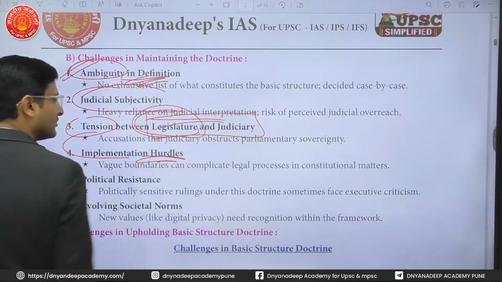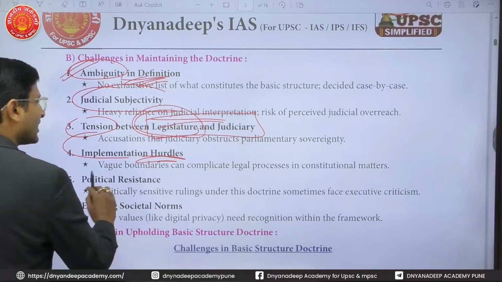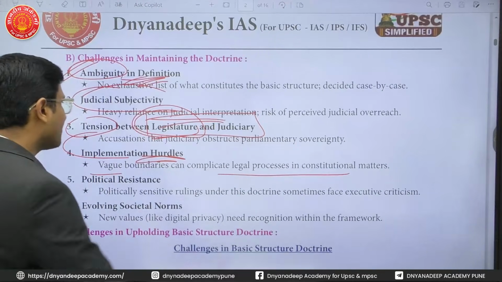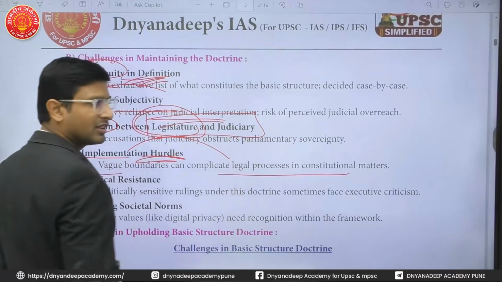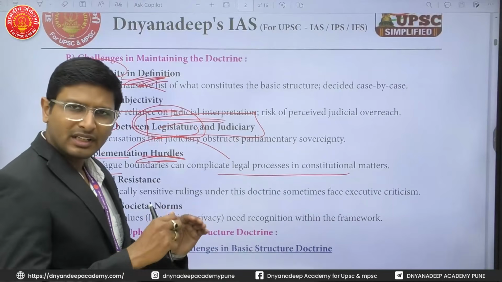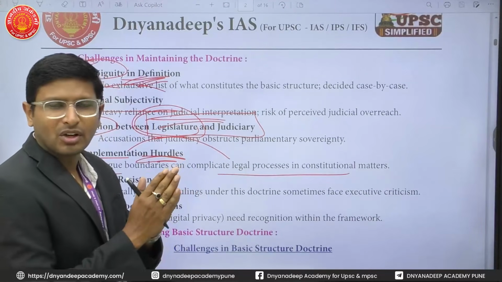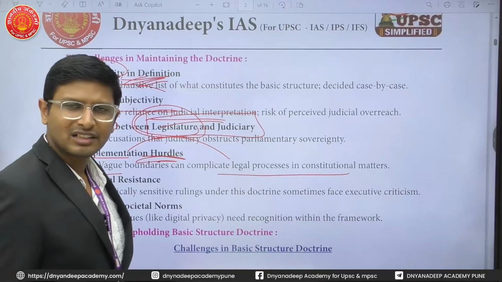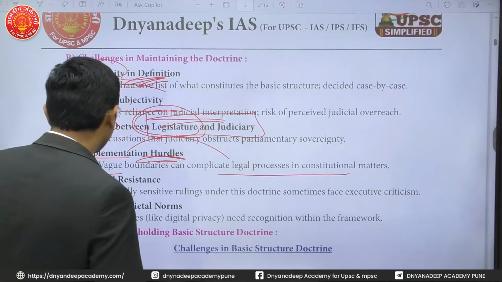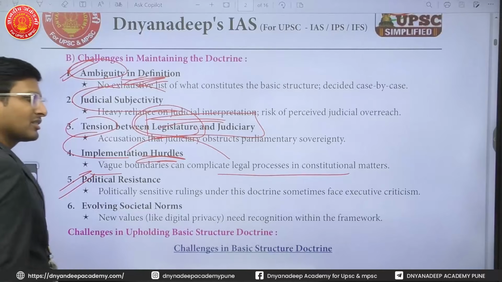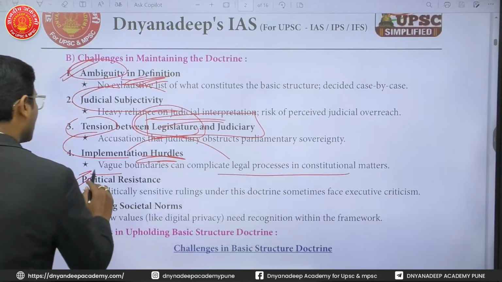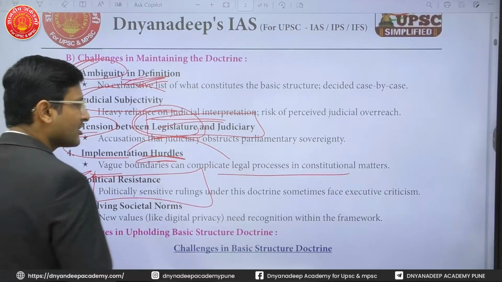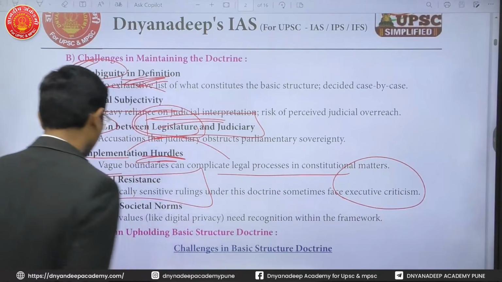Implementation hurdles: the vague boundaries complicate the legal process in constitutional matters. Whenever any amendment is made, it first has to pass the basic structure test, and that reduces the separation of powers between the judiciary and the legislature, leading to implementation hurdles. Political resistance, because multiple politically sensitive rulings have been given with respect to the basic structure, which leads to executive criticism.